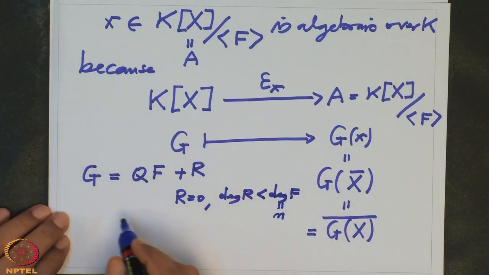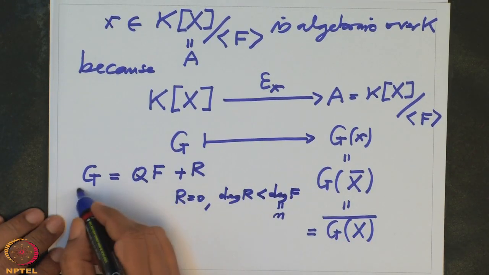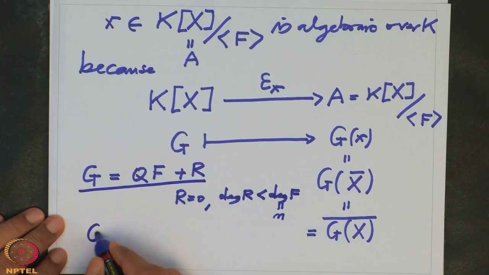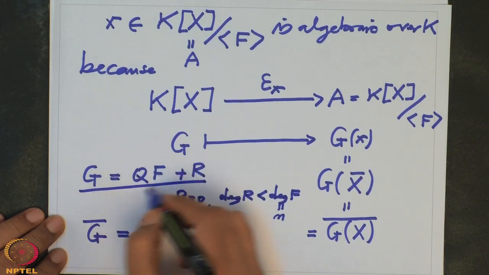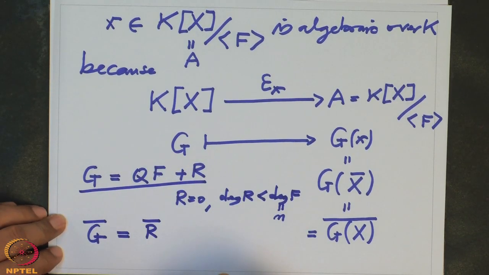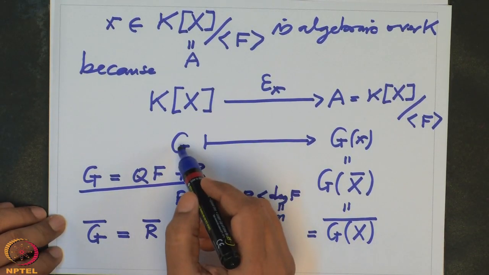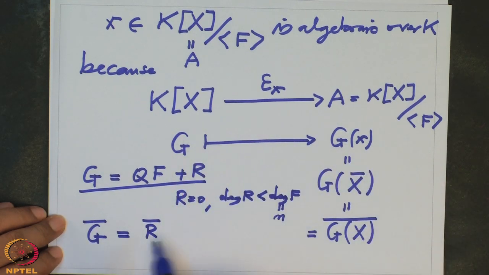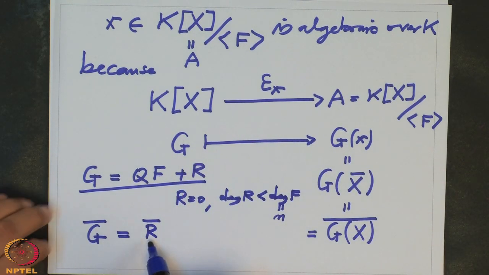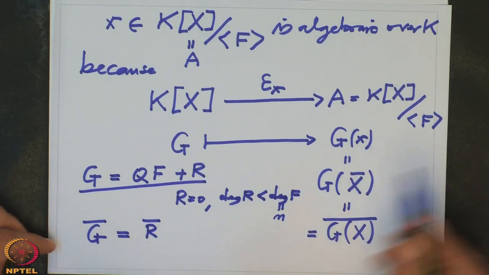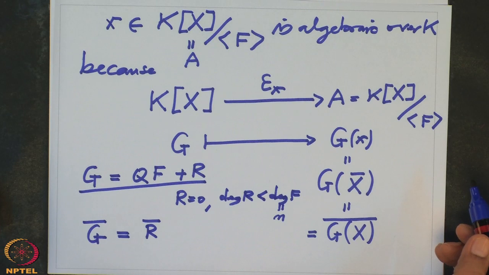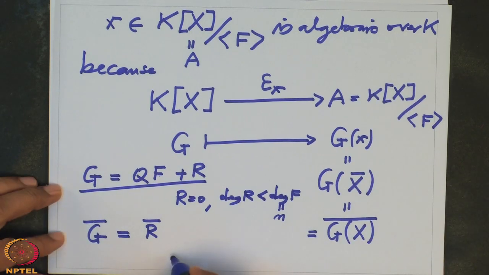So when I read this equation modulo f, I get g bar equal to r bar, because this part will go away because it is a multiple of f. So any polynomial here is a bar of a polynomial whose degree is less than n, or maybe 0 also.